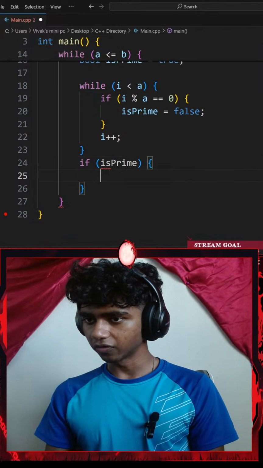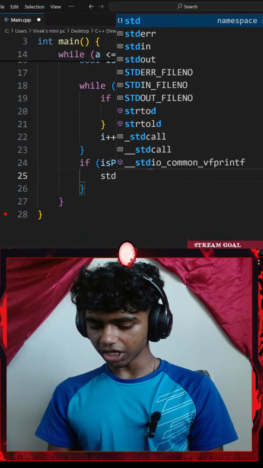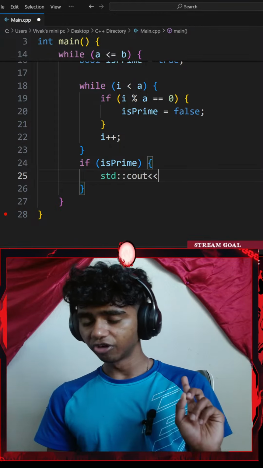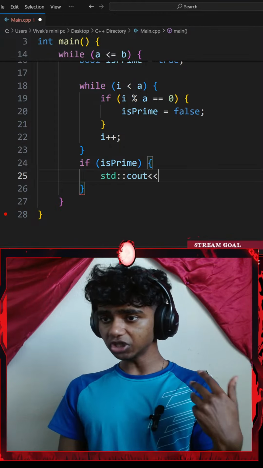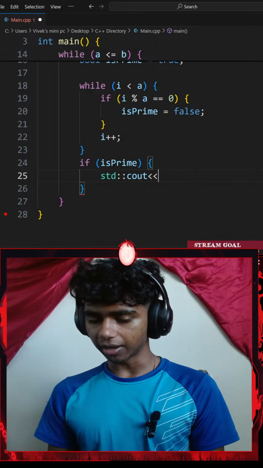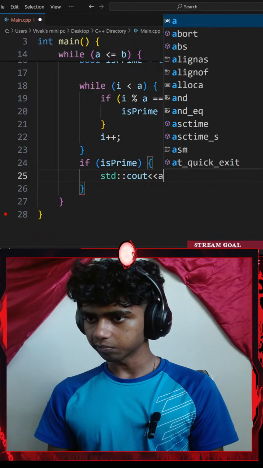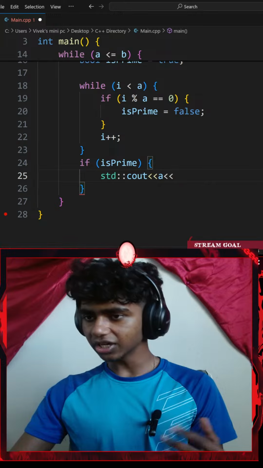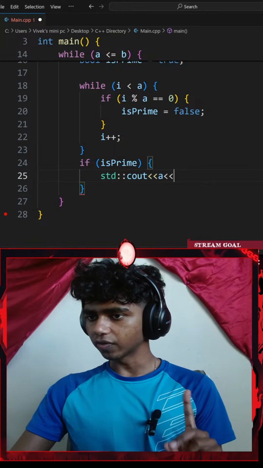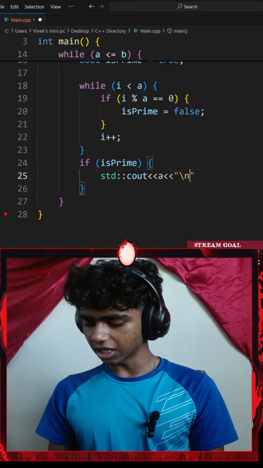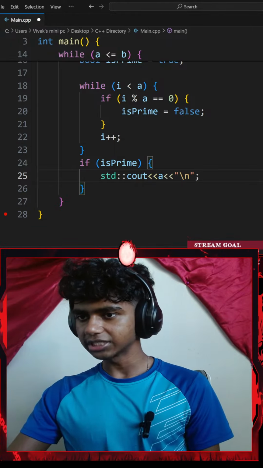Okay, I'll go with a pair of curly braces. If my number is prime, I'll go with a standard console output with an insertion operator. This is going to be checking if my number is prime. This is going to be my a. Okay, my candidate variable with another insertion operator of a / new line. I'll end that with a semicolon.